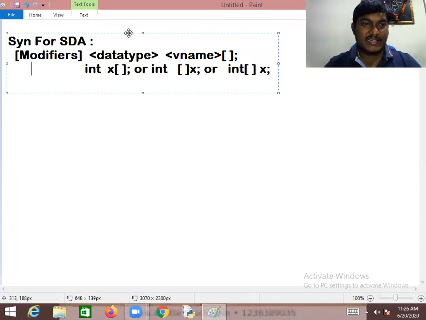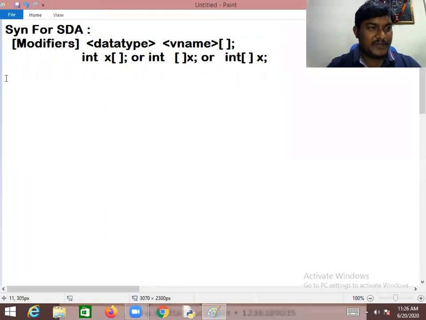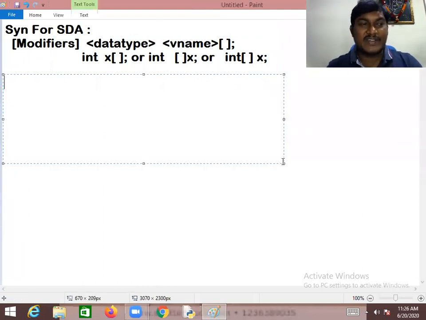But here we are making the JVM understand that we decided to work with a single dimensional array. But have we specified how many elements are required to be stored? No, we didn't specify how many values need to be stored. Then we need to define the array. That was the syntax for declaration, now the syntax for defining. Then what do you have to write?